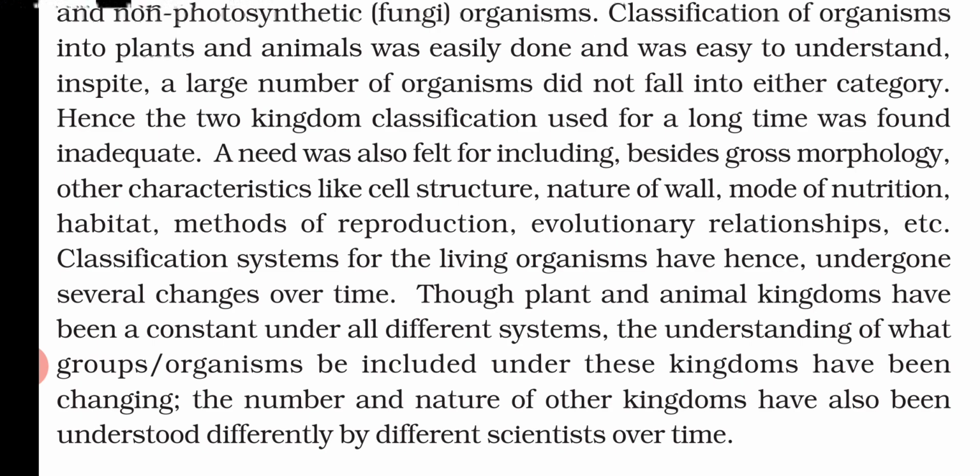Now there was a scientist named R.H. Whittaker. In 1969 he proposed a five kingdom classification, and he named the five kingdoms Monera, Protista, Fungi, Plantae and Animalia. The main criteria of this classification included cell structure, thallus organization, mode of nutrition, reproduction, and phylogenetic relationship.